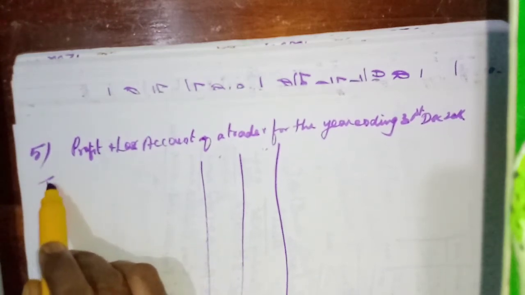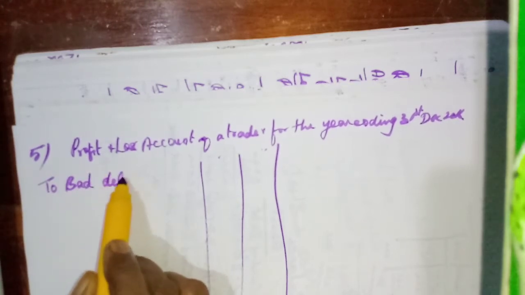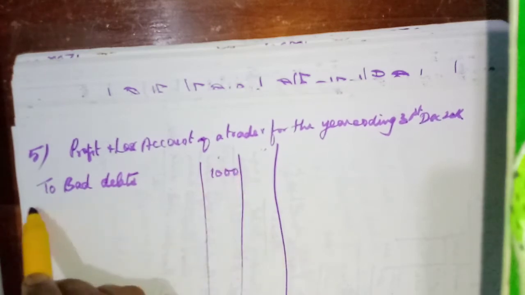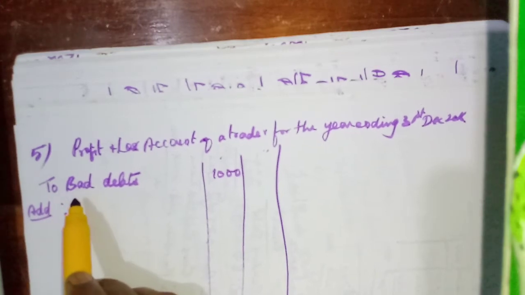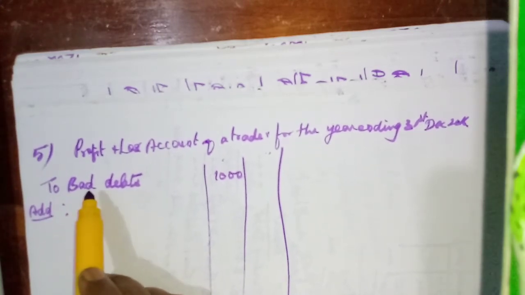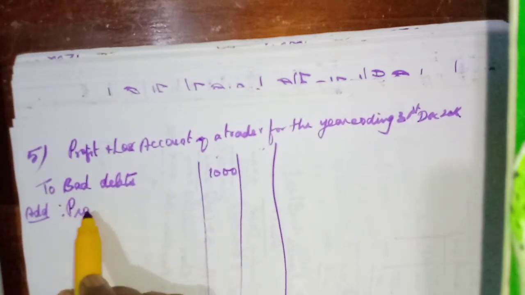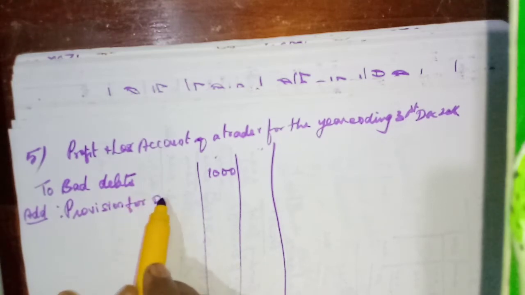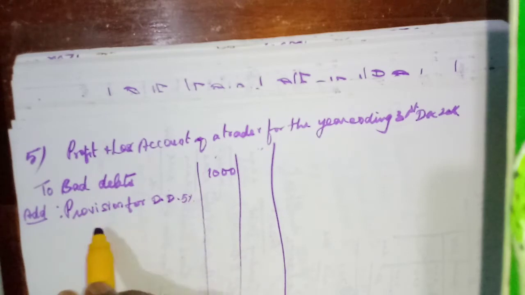Okay, so bad debts 1,000, then add provision for doubtful debts. Doubtful debts, okay, 5% we need to calculate. So 5 by 100.